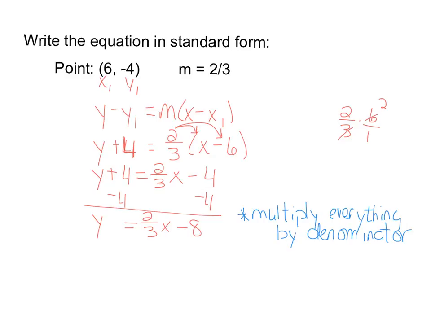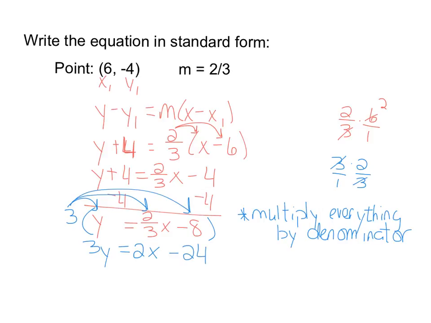So we're going to do sort of a distributive property thing. We're going to multiply everything by 3. And here's what happens. 3 times y is 3y. 3 times 2/3, if you need to see it, that's 3 times 2/3. Those 3's are going to cancel, and you're left with 2. Guess what? The fraction went away. And then 3 times negative 8 is negative 24. My friend calls it the magic number because it made the fraction disappear.